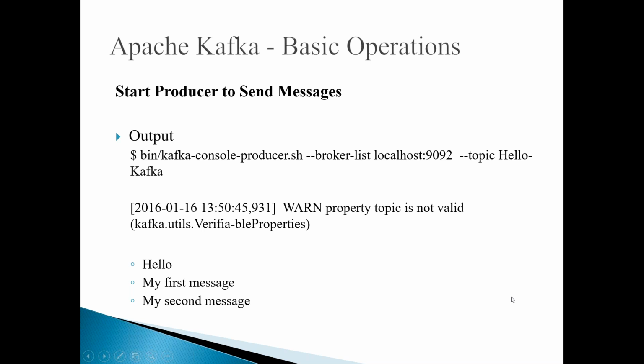If you run this command Kafka console producer, it will display like this. This is the date and timestamp, and it will show some warning, and then it keeps listening for you. So hello, my first message, my second message, all these are the messages typed by me, so it will treat this as three different messages, and it publishes all these three messages to the topic called Hello Kafka. This topic is handled by the Kafka broker, and it is going to write these messages to the disk according to the properties given in the server.properties.